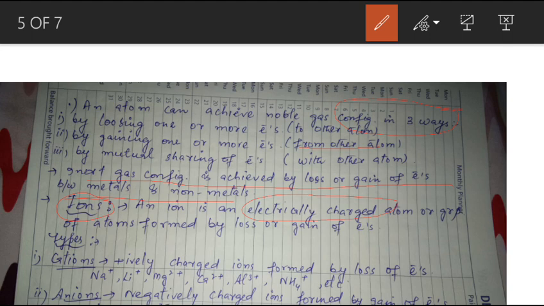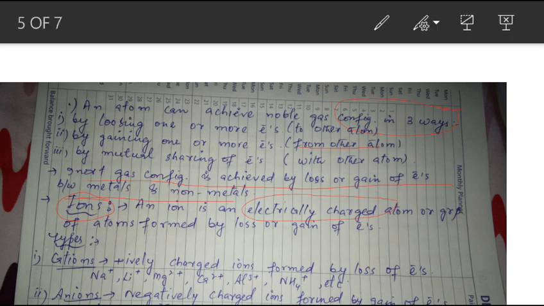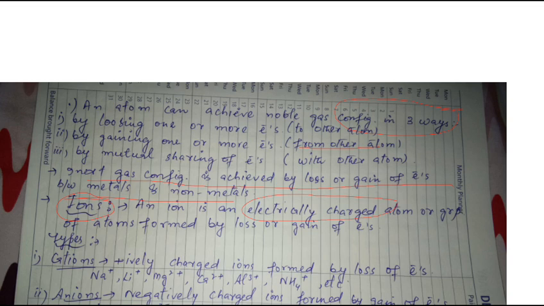It is having two types. First one is cation and second is anion. Cations are the positively charged ions that are formed by the loss of electrons, and anions are the negatively charged ions formed by the gain of electrons. I will show you a general example.